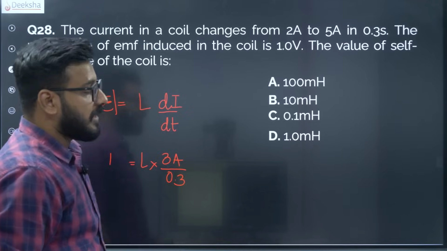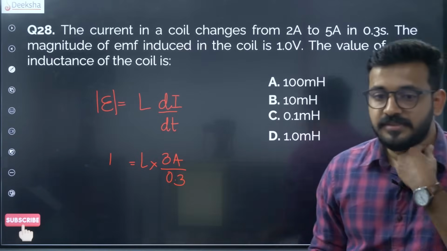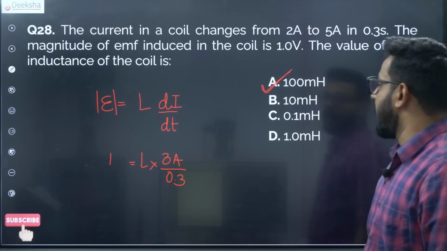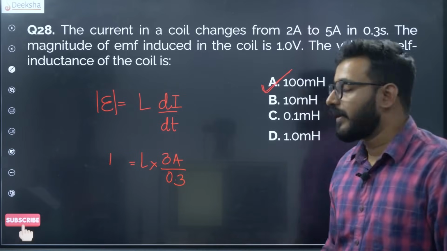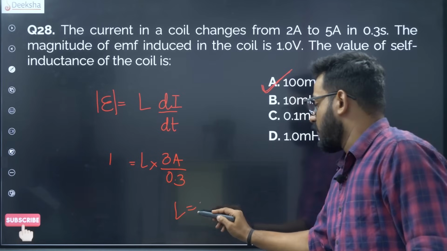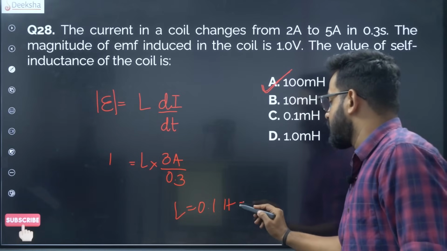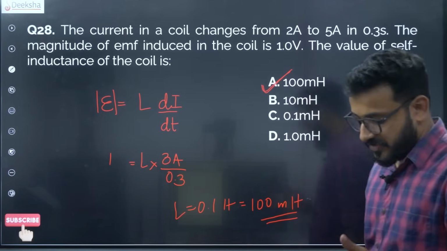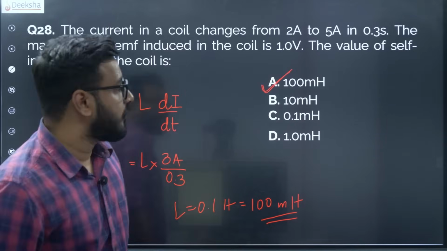So when you cross multiply, ultimately you will get the L value as 100 millihenry. That is 0.1 Henry, that is 100 millihenry. L is equal to 0.1 Henry, which is 100 millihenry. Once again, a very straightforward question, direct application of the formula, right?